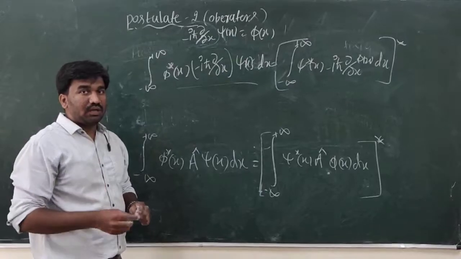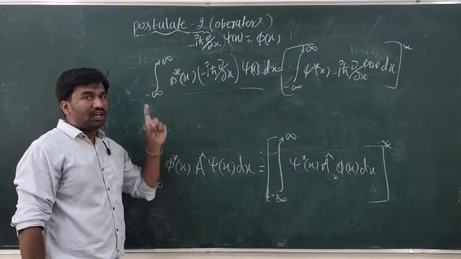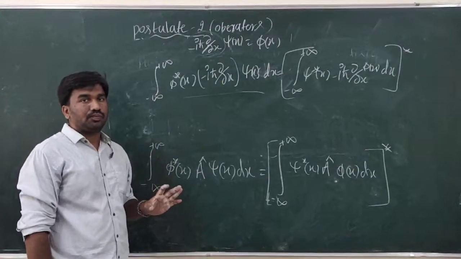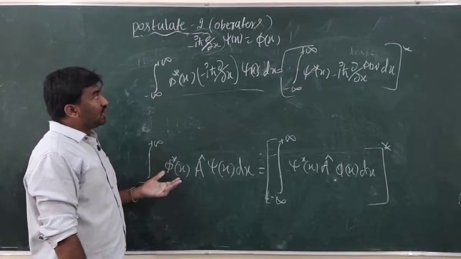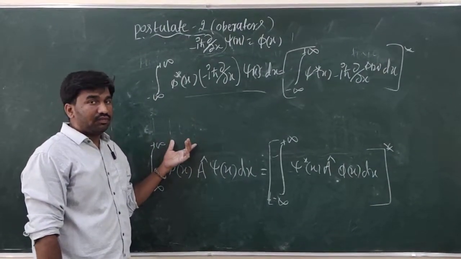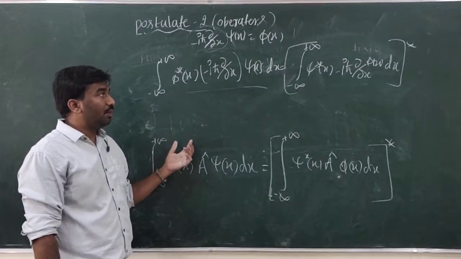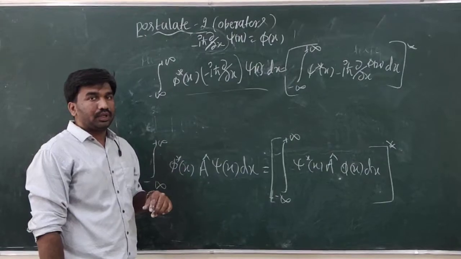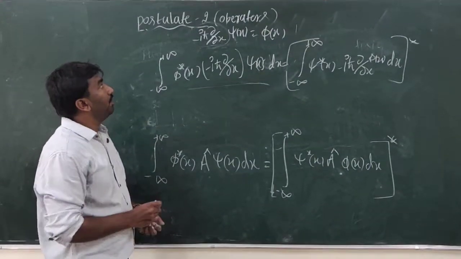But you should remember, all quantum mechanical operators must be linear and also Hermitian. This is the main condition. In the next class, we will discuss in detail the Hermitian operators. The eigenvalues of Hermitian operators must be real, and the eigenfunctions of Hermitian operators are orthogonal.